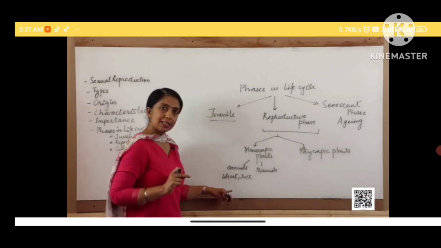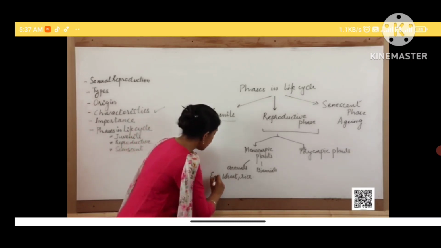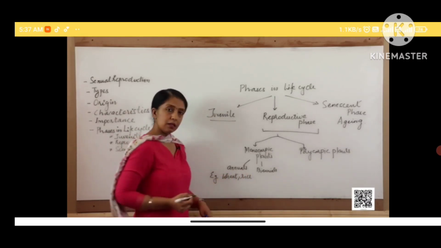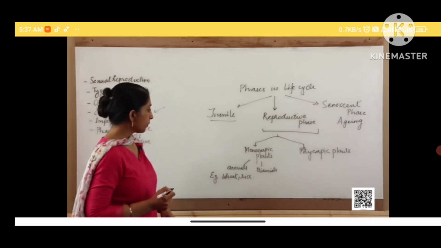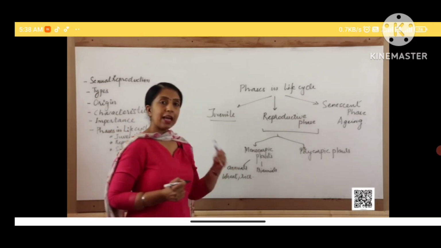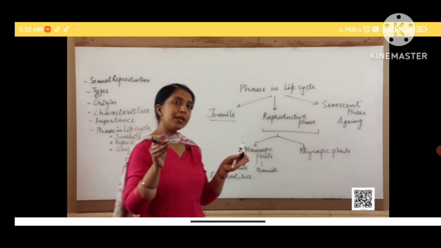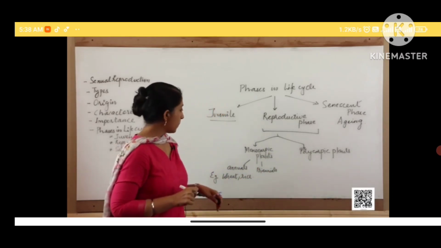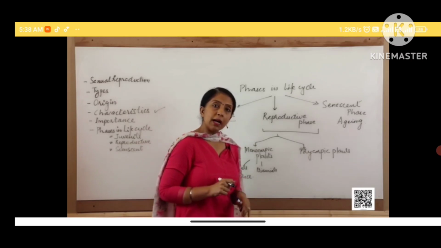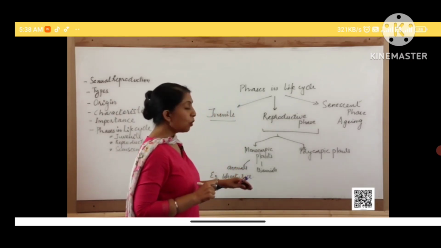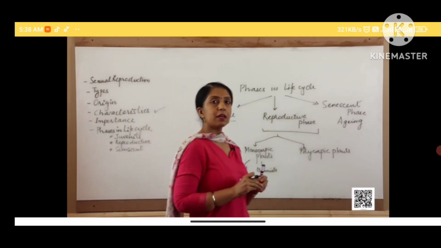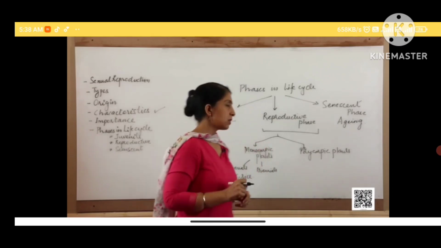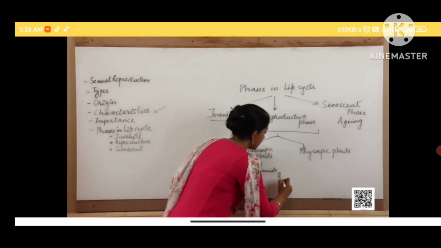Those are called annuals. Examples are wheat and rice. Since they grow in a single growing season, they flower only once in their lifetime. Then come the biennials. Biennials are those which complete their life cycle in 2 growing seasons. For example, radish.